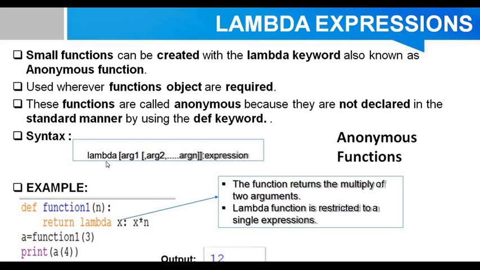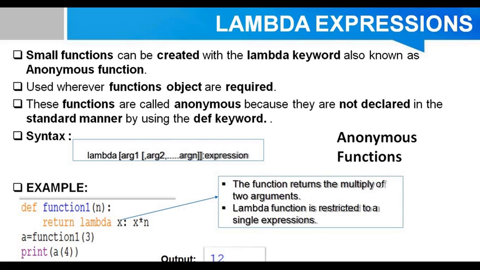So this will work how small functions can be created with lambda keyword. Here we will use lambda keyword. Lambda expressions and anonymous functions are same.